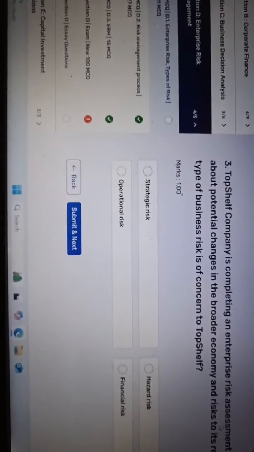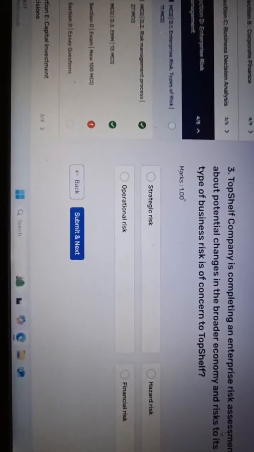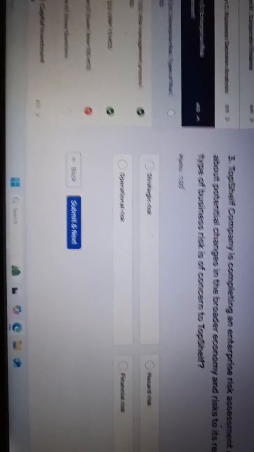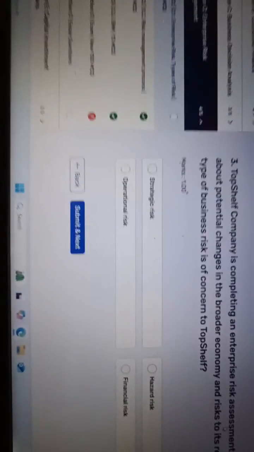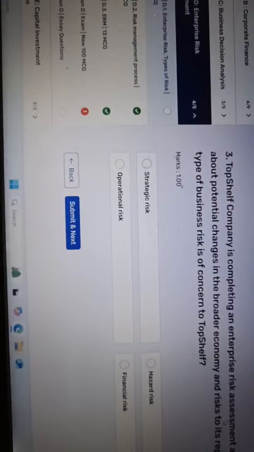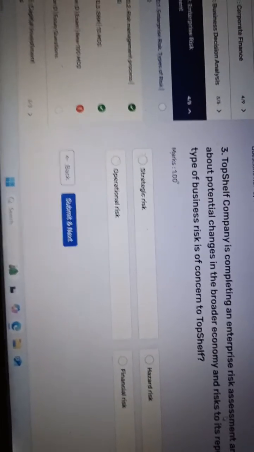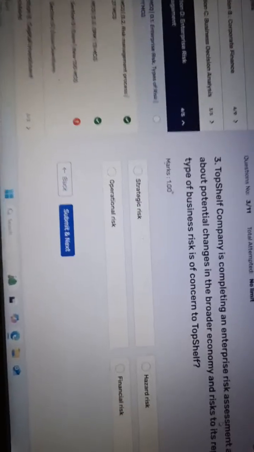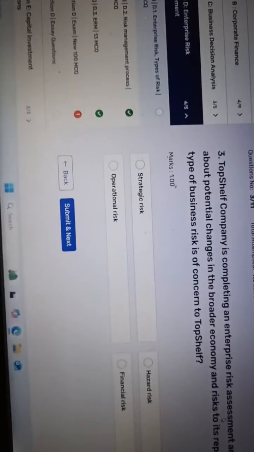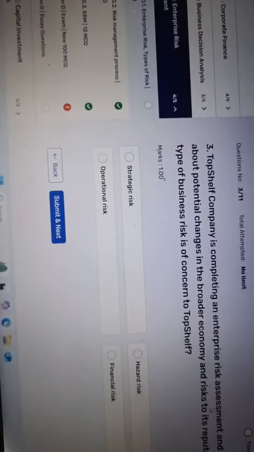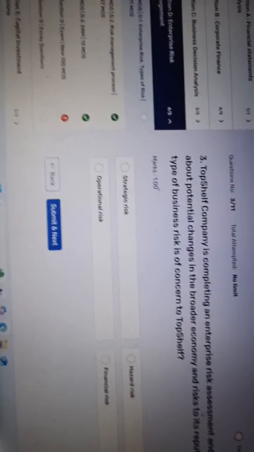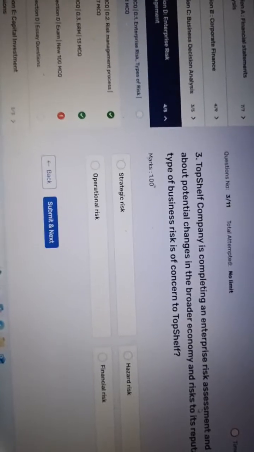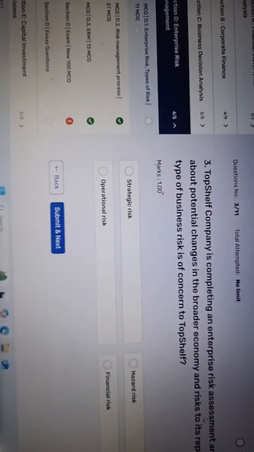In this case, what type of risk is this, right? Is this strategic risk, operational risk, hazard risk? Hazard I already defined. Hazard risk is an exceptional condition for which the enterprise has not made any provision for the potential event. This is not that kind of unusual situation or unusual event. This cannot be hazard risk. This one option we already eliminated.